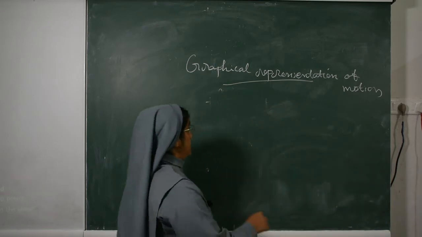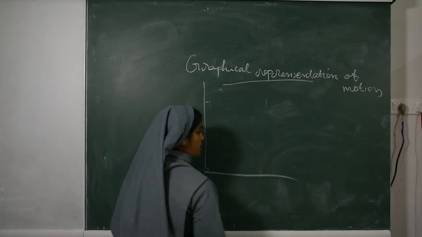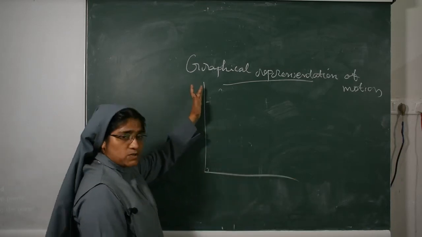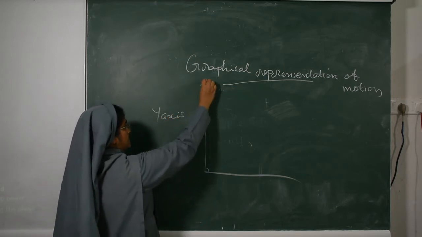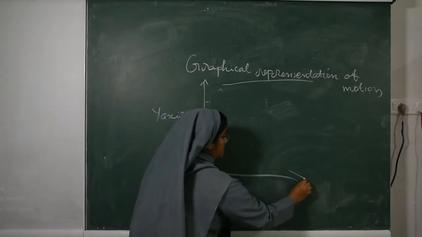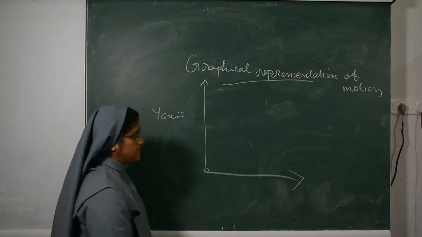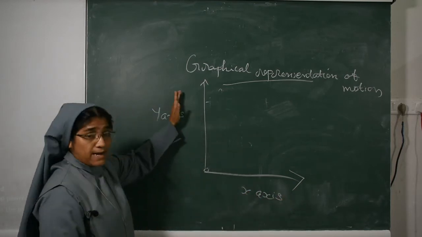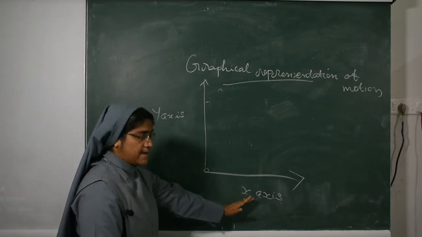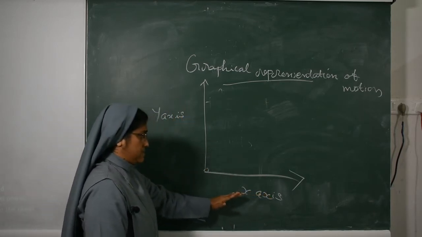Here we have to make the line graph like this. The horizontal line is called the x-axis and the vertical line is called the y-axis.